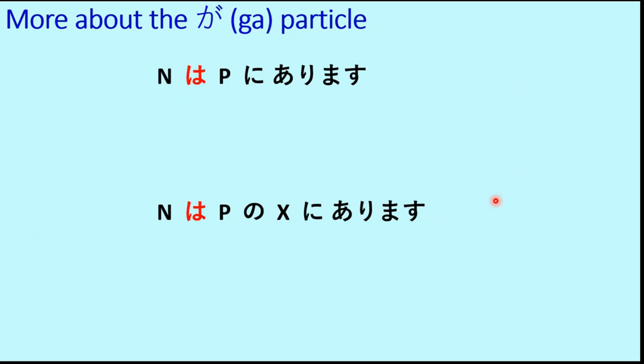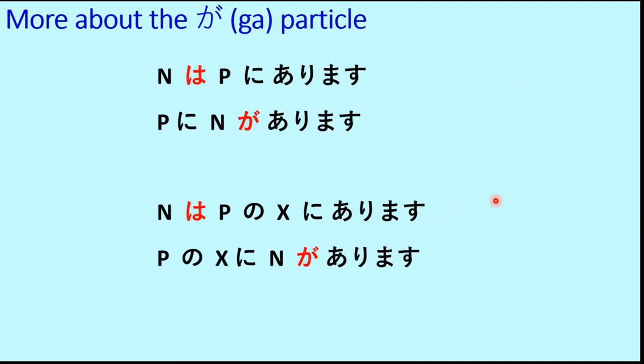So this we learned from the last lesson. Noun wa place ni arimasu or noun wa place no x ni arimasu, where x is the position within the place. That is, hon wa tsukue no ue ni arimasu. So today we learned place ni noun ga arimasu or place no x ni noun ga arimasu. So place no position ni noun ga arimasu.